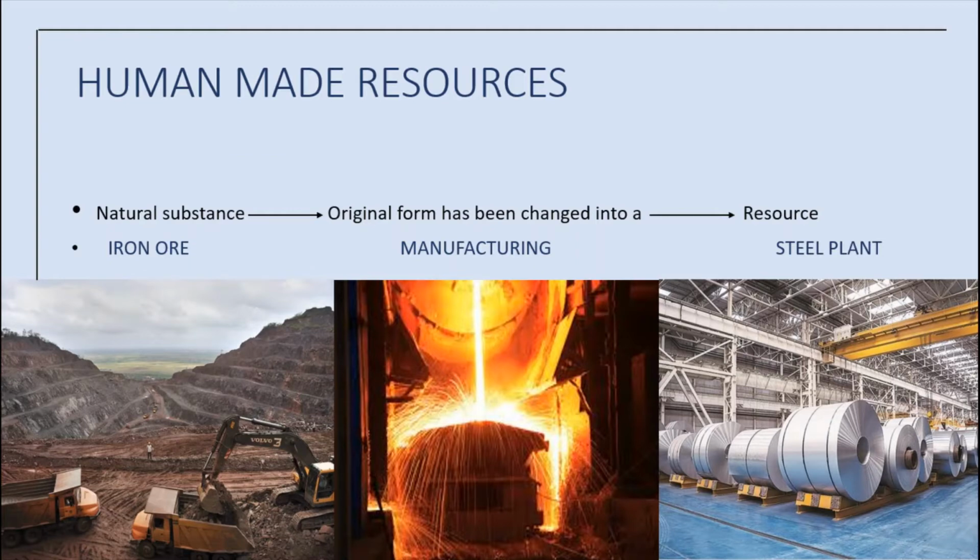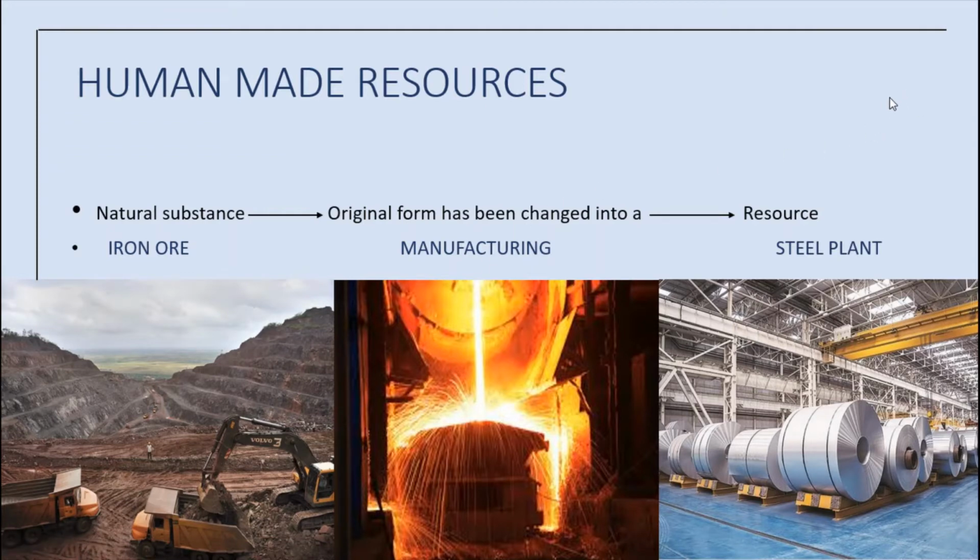In order to meet our needs, human beings invented new technologies. With the help of these technologies, natural resources are processed and modified into usable form.